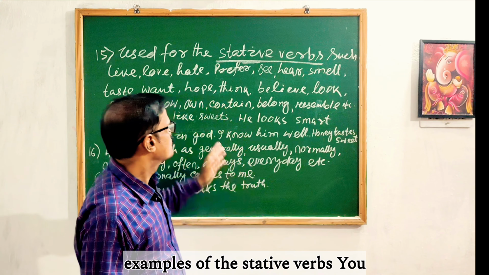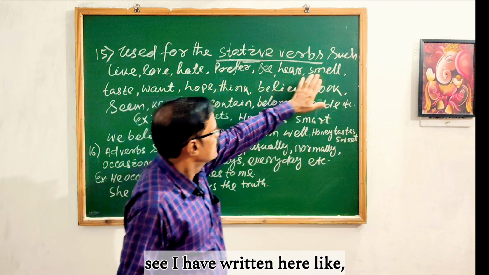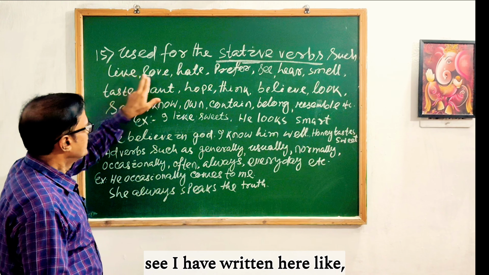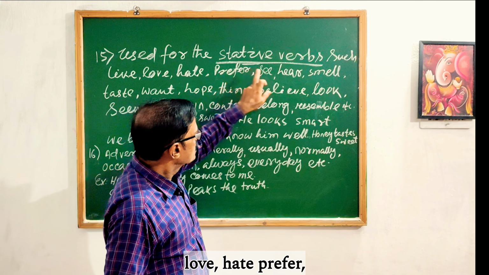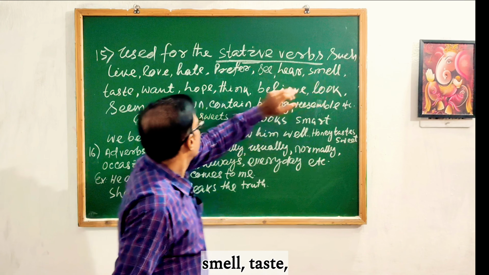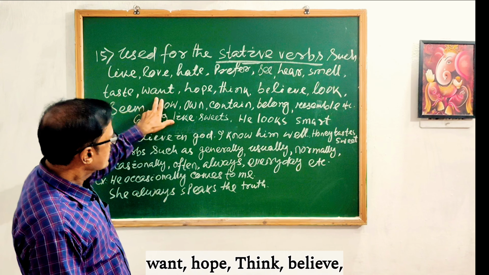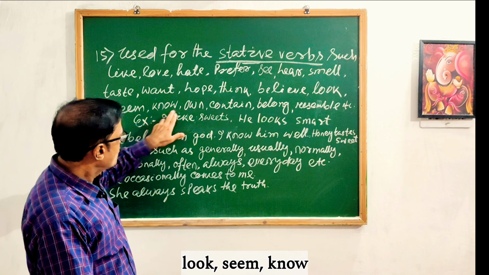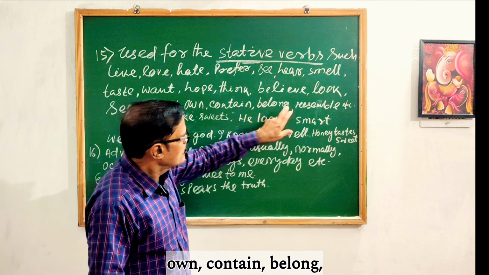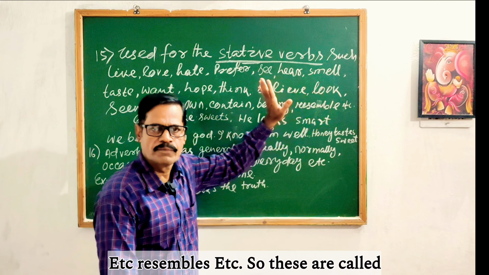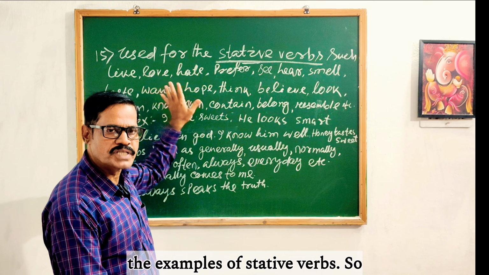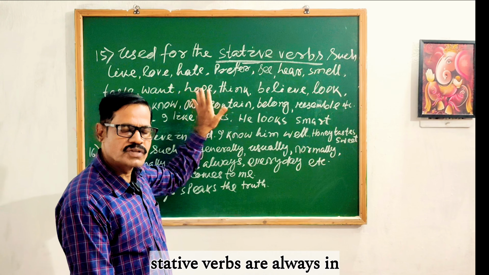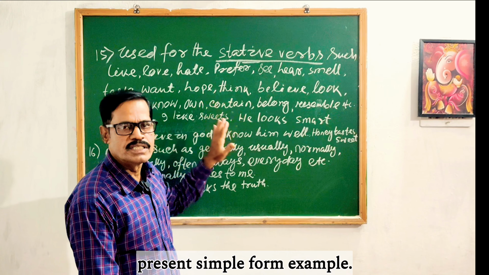So what are the examples of the stative verb? You see, I have written here: like, love, hate, prefer, see, hear, smell, taste, want, hope, think, believe, look, seem, know, own, contain, belong, resembles, etc. So these are called examples of stative verbs. Stative verbs are always in present simple form.